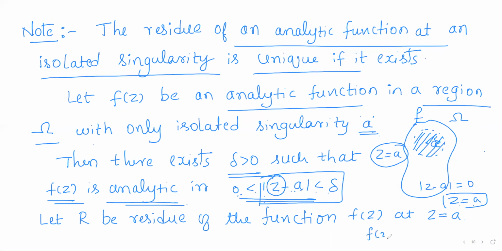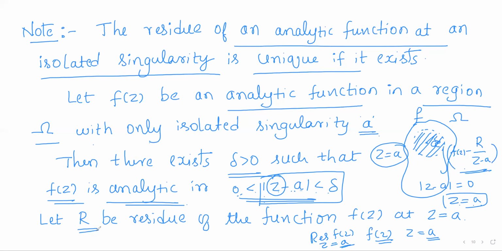So now f is an analytic function and a is an isolated singularity of f. So now we can define residue of f of z at the isolated singularity a, right? And what is it? It is nothing but the constant r. It is some number r which makes the function f of z minus r by z minus a represent the derivative of some analytic function, or it makes this function have the period 0 with respect to any homology basis element. Now consider it to be some r.